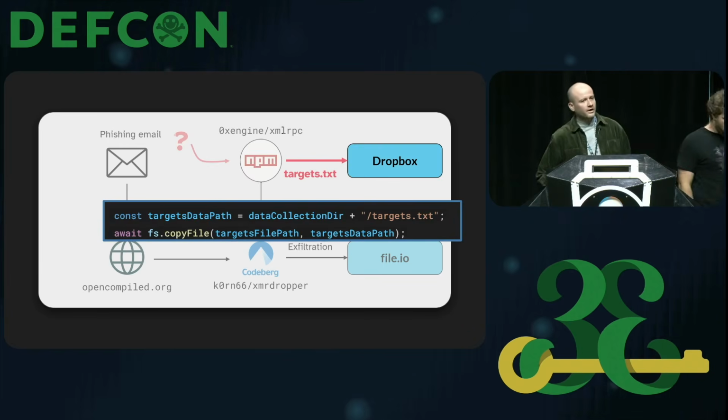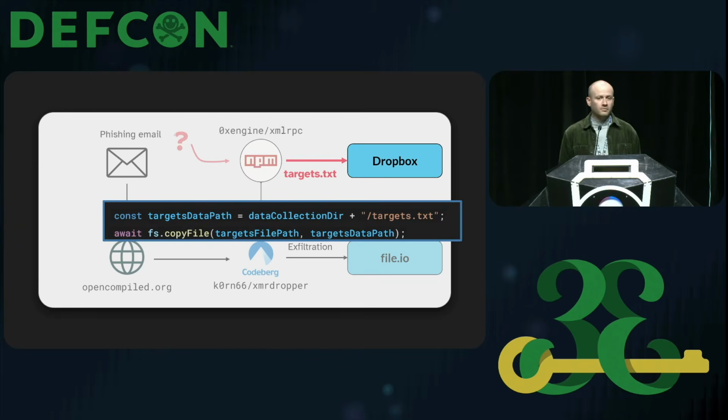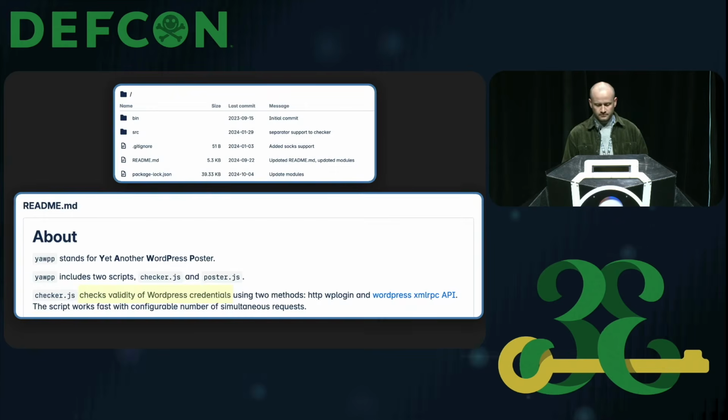Yeah, sure. So we performed an analysis of the XML RPC NPM package and discovered that the exfiltration target was a single hard-coded file named targets.txt. Now, obviously, this is highly specific. So first of all, we wondered how exactly did this file end up on the file system in the first place? And since the malware within the package itself expected it to be present, we also assumed that there must be some other attacker-controlled process that we hadn't yet seen.